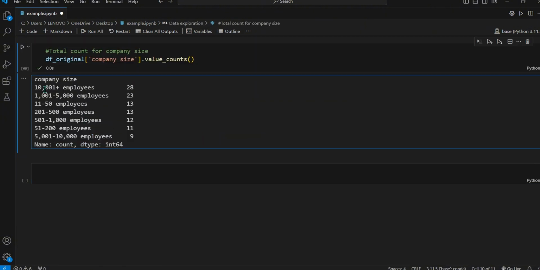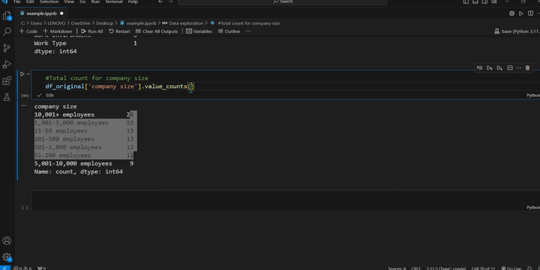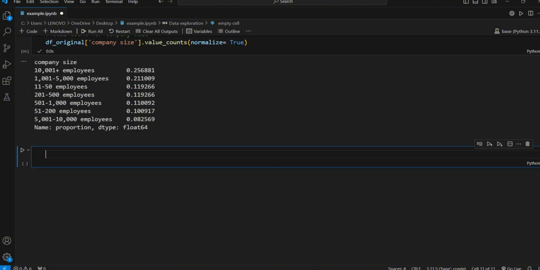Click run. And we have 28 for 10,000 plus employees, 23 for 1,000 to 5,000 employees. And if you want to see this as a percentage, simply put normalize equals True. Yeah, we have 25%, 21%. Okay, looking good to me.